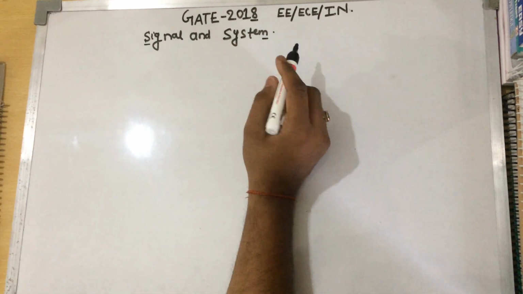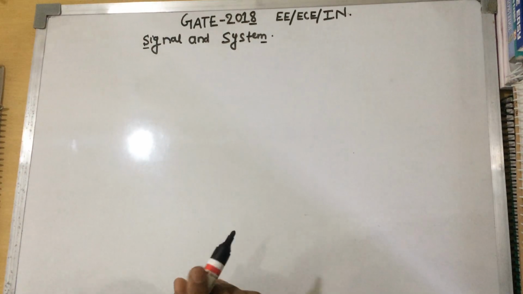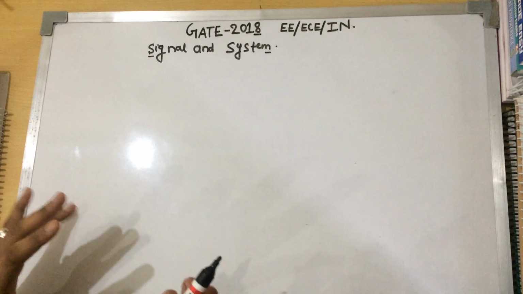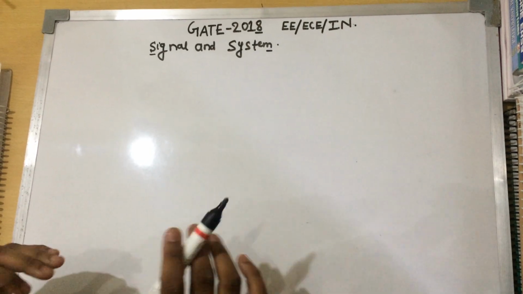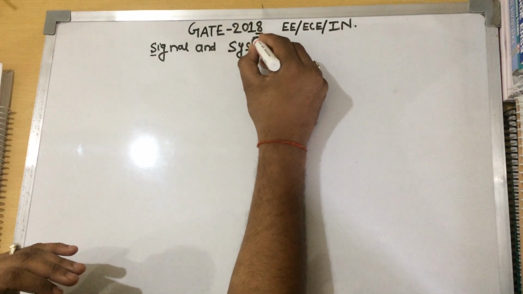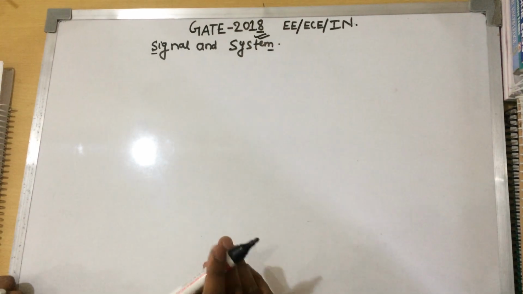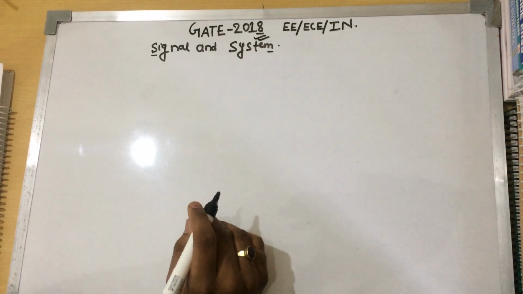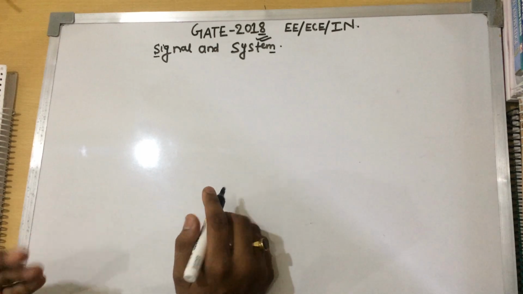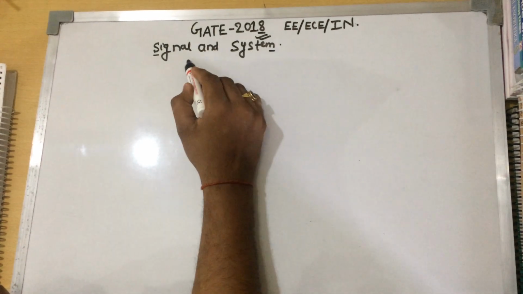Friends, we are going to discuss the subjects related to electrical, electronics and instrumentation for GATE 2018. Our main target is GATE 2018. Firstly, my name is Amardeep Srivastava. I am going to deliver some of the topics related to signals and systems.